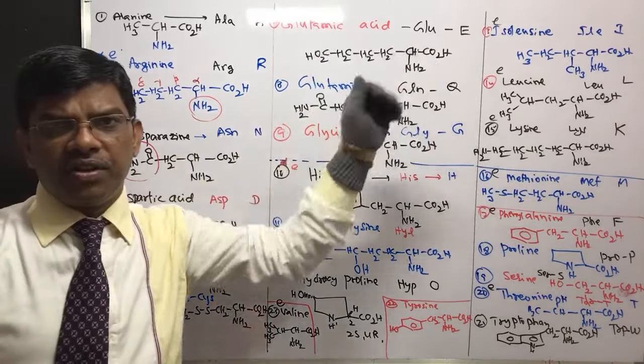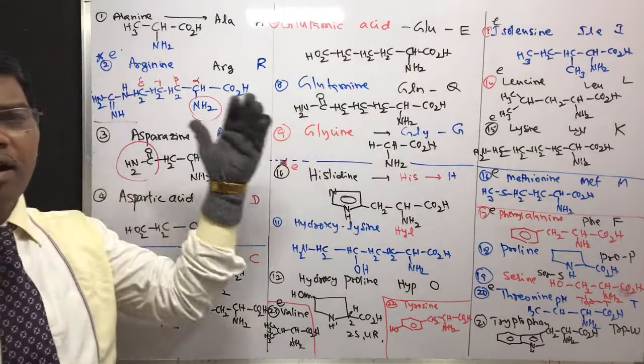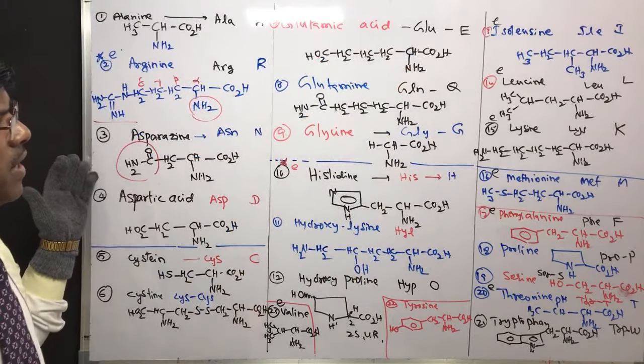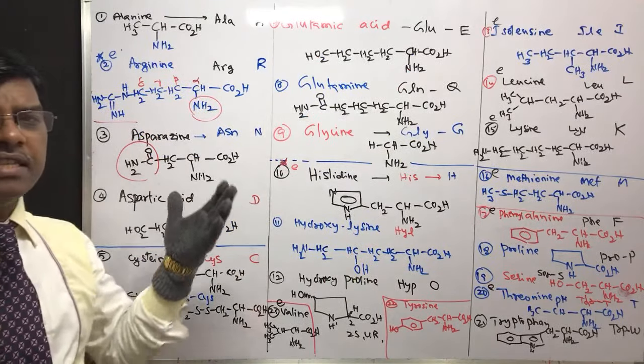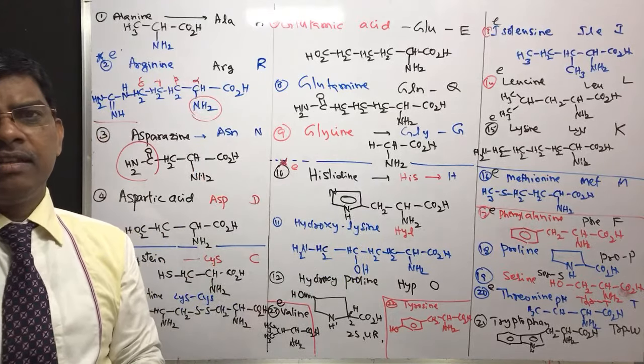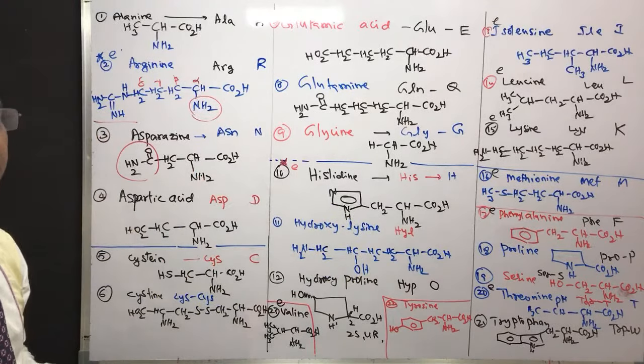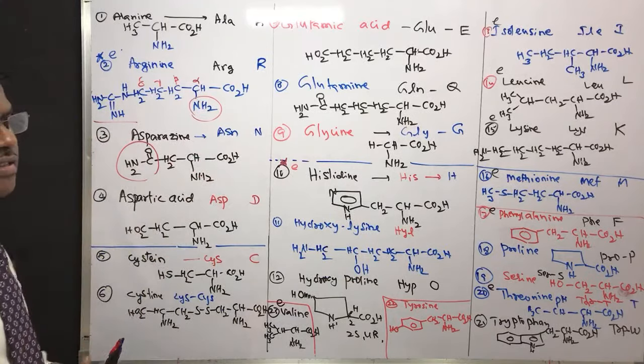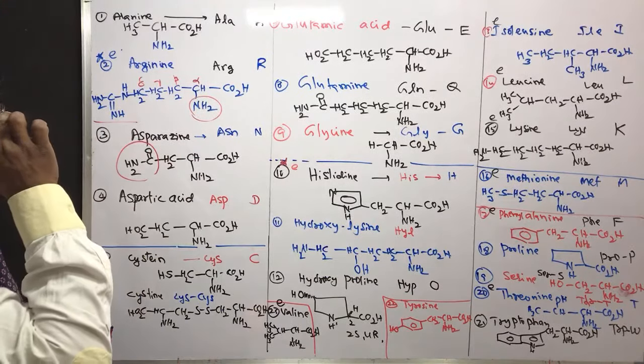So this is one story. And the remaining are non-essential amino acids. That means these amino acids can be synthesized in our body by different pathways, by DNA and RNA. We will learn how these amino acids are going to be synthesized in our body, right?